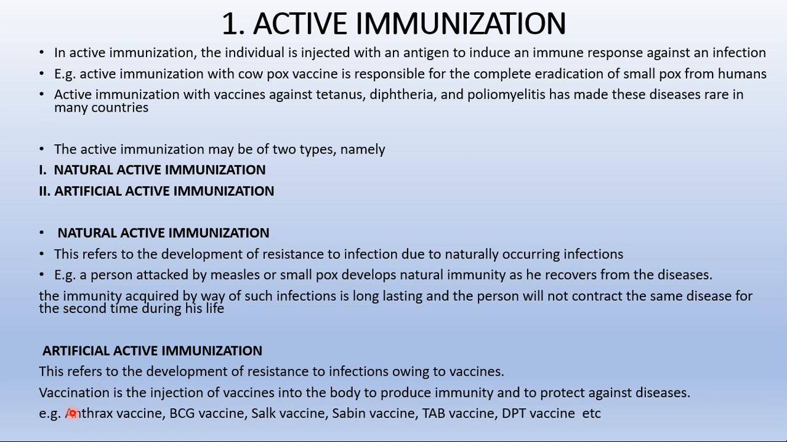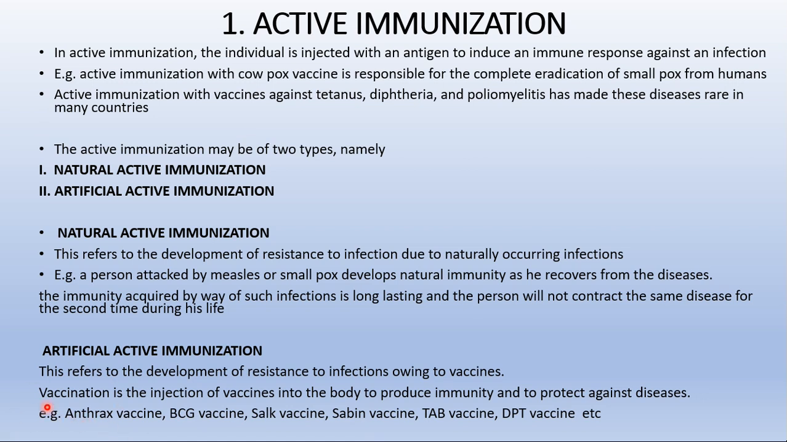Now coming to vaccination, it is the injection of vaccines into the body to produce immunity and to protect against diseases. Certain vaccines are the anthrax vaccine, BCG vaccine, and Salk vaccine. These are all used to control the development of resistance to these kinds of infections. For example, take the anthrax vaccine.